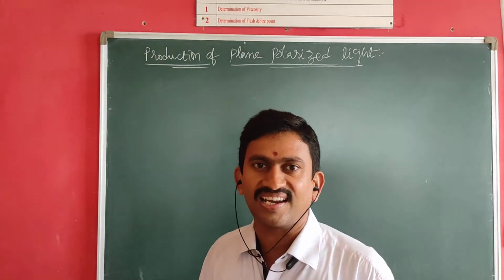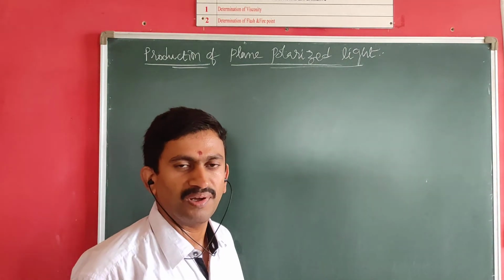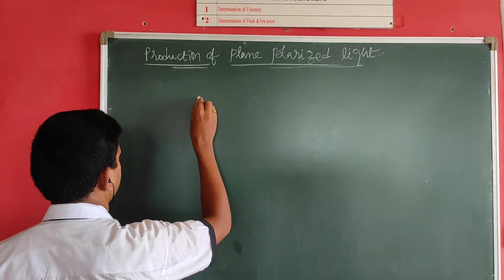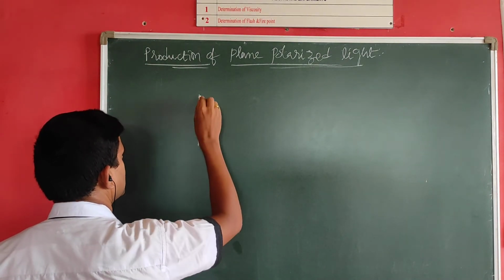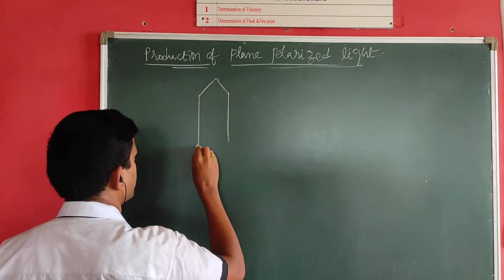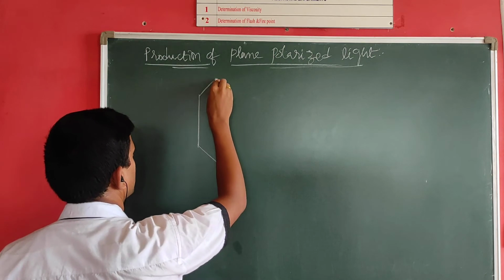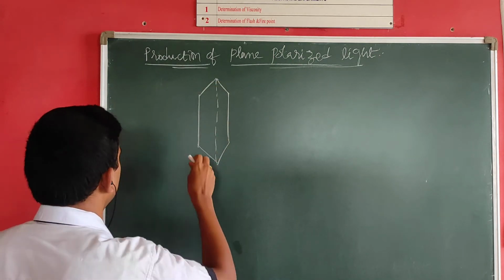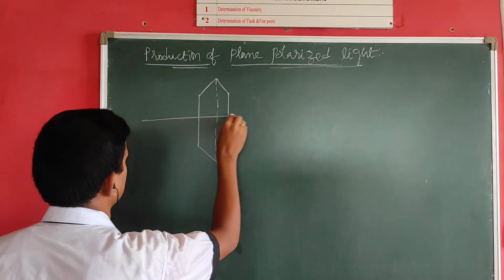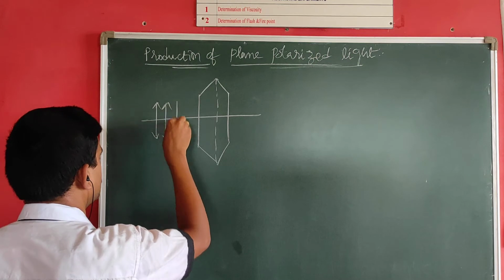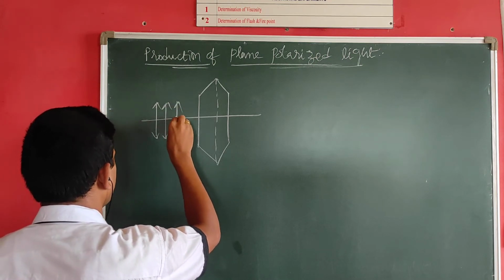In order to understand this concept, let us look at the diagram. Let us consider a calcite or a tourmaline crystal whose optic axis is represented with the dotted lines, and let us consider an unpolarized light ray which is incident on it.